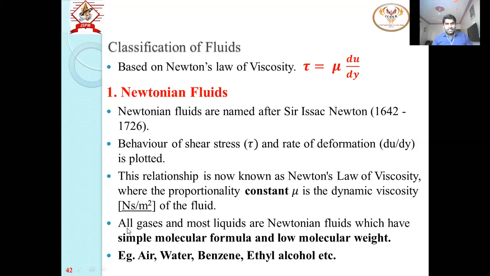Now what are examples of Newtonian fluid? Every standard fluid: water, air, benzene, ethyl alcohol. These are all Newtonian fluids. Why? Because they have a simple molecular formula and low molecular weight. Therefore these simple fluids obey Newton's law of viscosity. Here the shear stress and du upon dy have a linear relationship, and we get a constant mu. Therefore, it is called a Newtonian fluid.